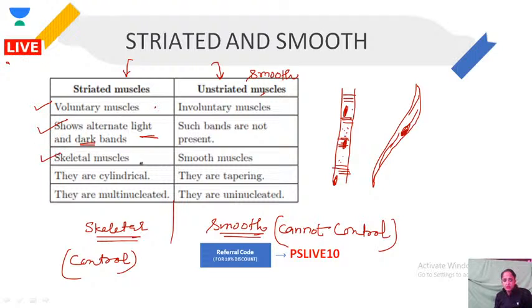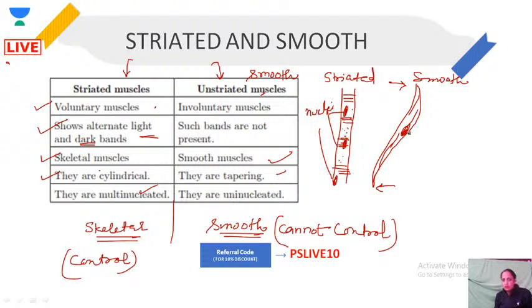They are called skeletal muscles, they are called smooth muscle, they are cylindrical, so this is striated and this is smooth. They are tapering. Tapering means, look at this, they have pointed ends. They are multinucleated. See, these are nuclei. There is only one nucleus. Multiple we call nuclei, one we call nucleus. Okay, so this was about striated and smooth muscle.